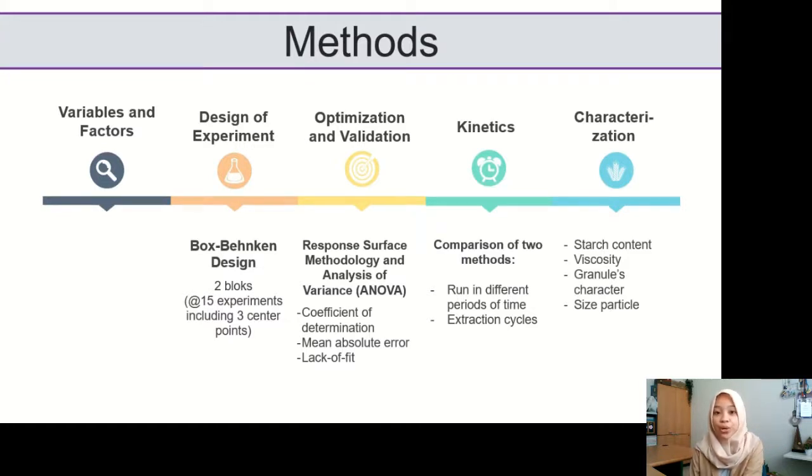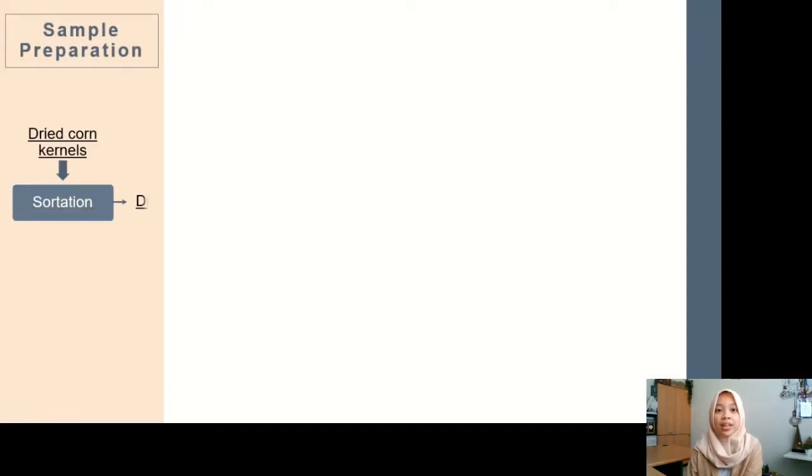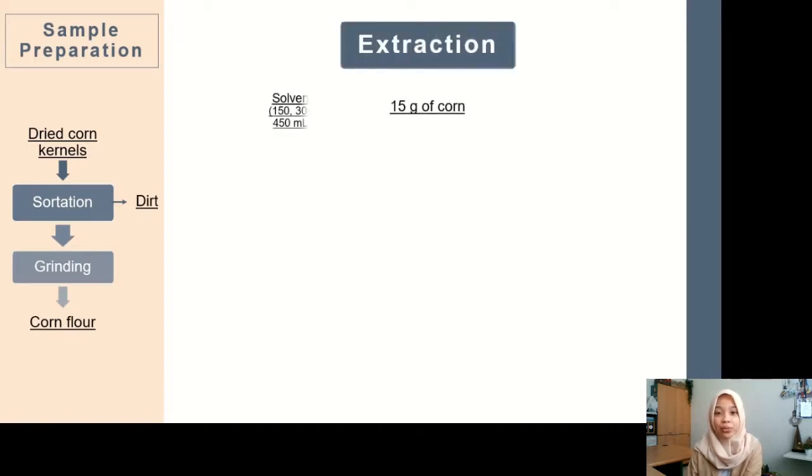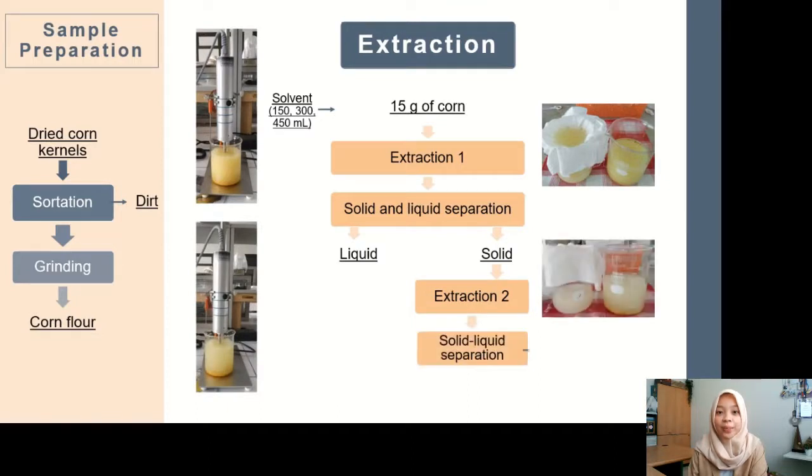Then, the extraction process was performed using the following procedures. First, the dried corn kernel was sorted to remove dirt and then ground. The corn flour was then extracted by weighing the sample and adding the solvent. The mixture then underwent the first extraction. After that, the solid was separated from the liquid and introduced to a new solvent. Then, the second extraction was employed.